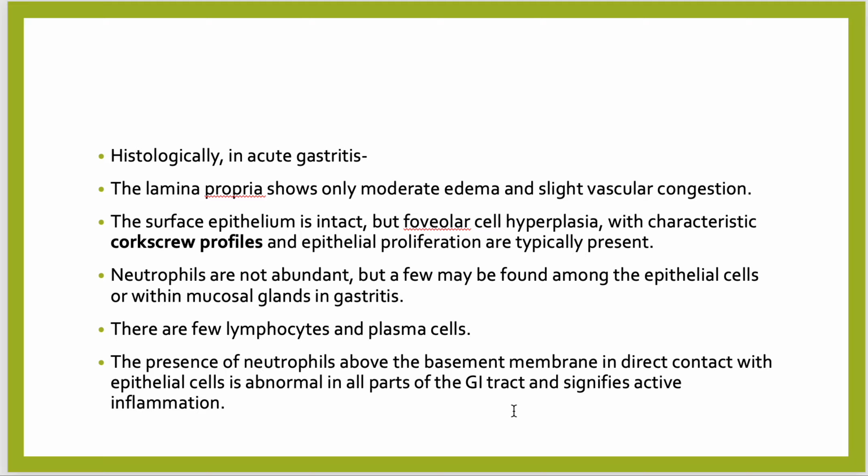Neutrophils are not abundant, but a few may be found among the epithelial cells or within the mucosal glands in gastritis. There are few lymphocytes and plasma cells. The presence of neutrophils above the basement membrane in direct contact with the epithelial cells is abnormal in all parts of the GI tract and signifies active inflammation.